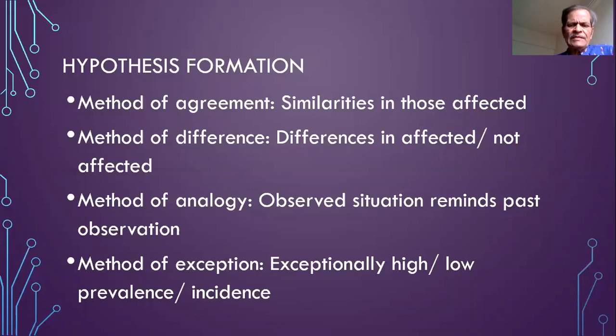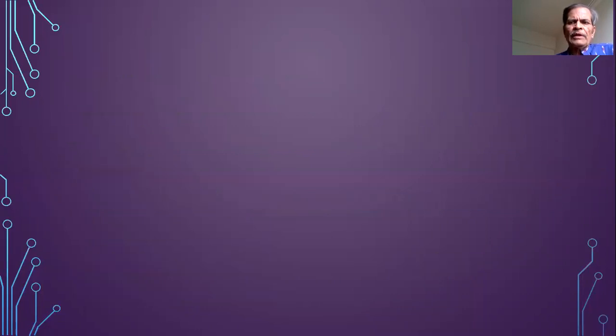So such instances of exception can help us strengthen our hypothesis. In our study at Maharashtra University of Health Sciences, we may also try to find whether there are any areas or groups with exceptionally high or low caloric intake.